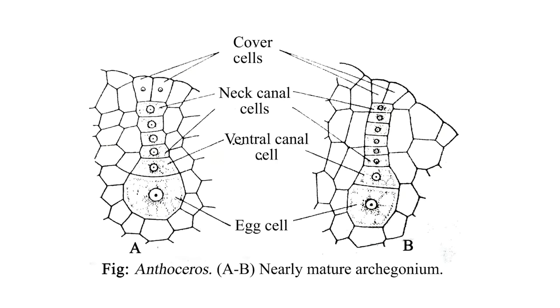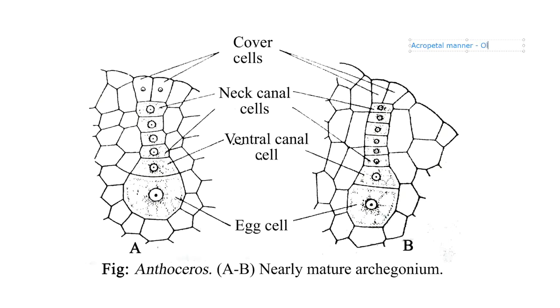Acropetal manner. This word you also have in inflorescence, acropetal succession.